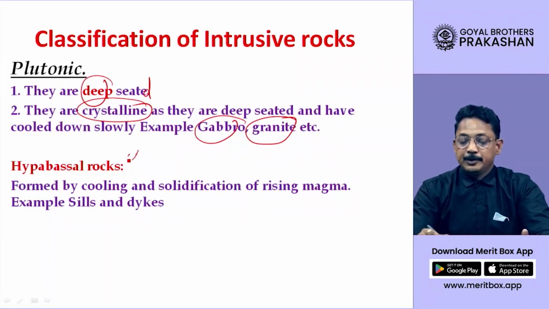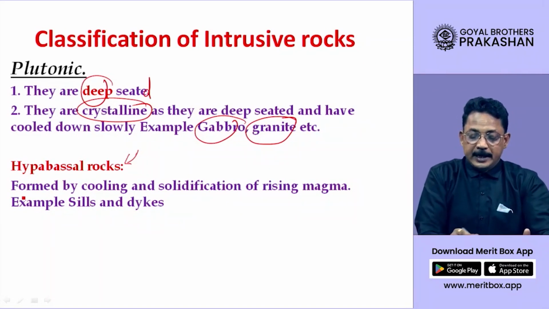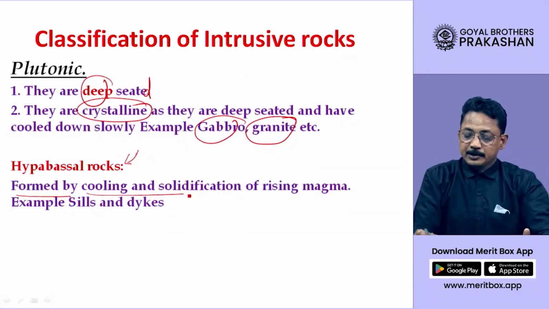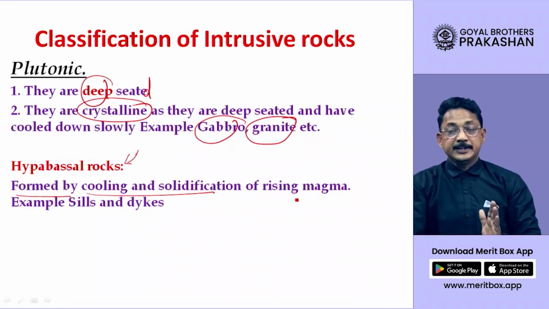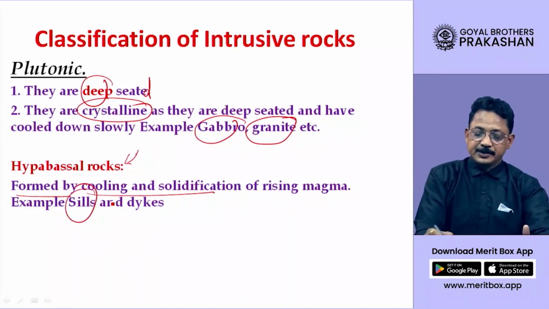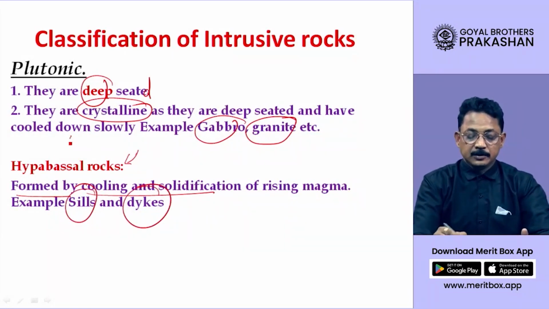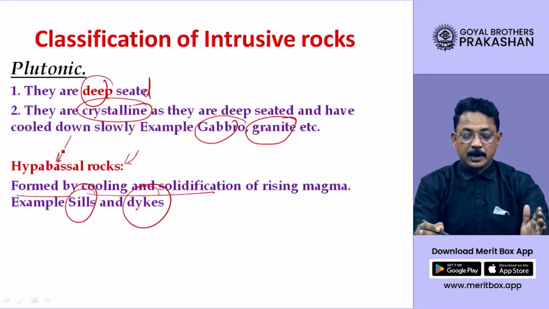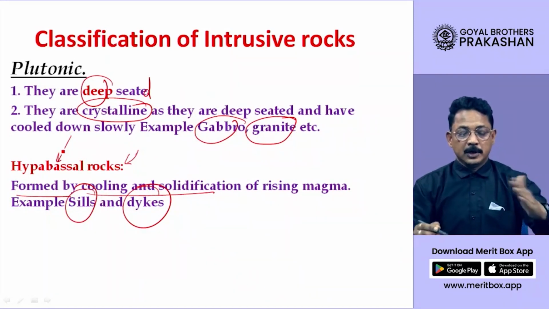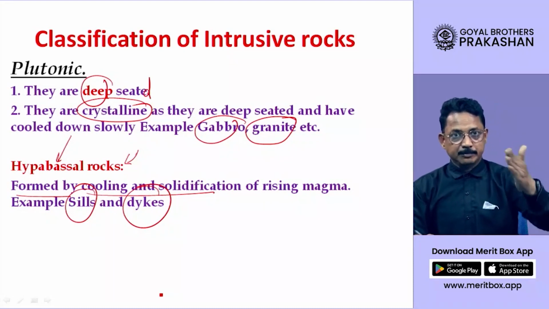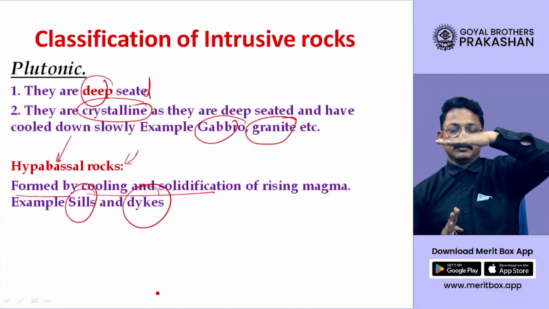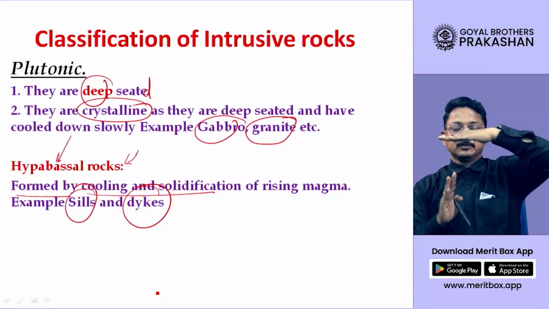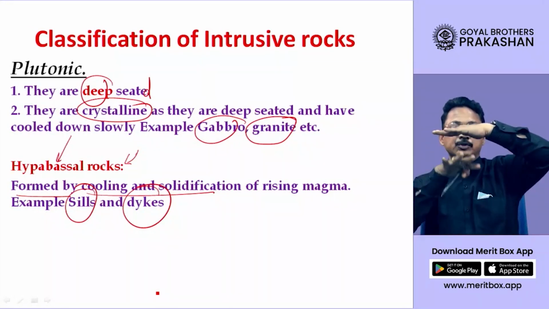Another type of intrusive igneous rock is called hypabyssal. They are formed by cooling and solidification of rising magma. These sills and dikes belong to the category of hypabyssal rock. Hypabyssal means below the surface, when the magma is rising up, before it reaches the surface, it gets solidified below.